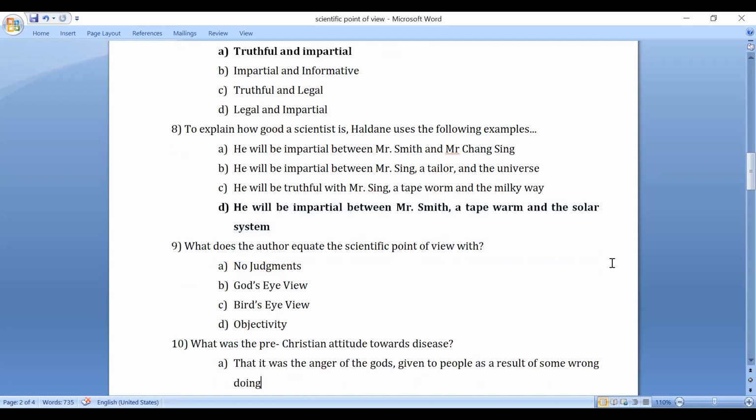What does the author equate the scientific point of view with? He tries to equate the scientific point of view with the God's eye view, as you have seen before.